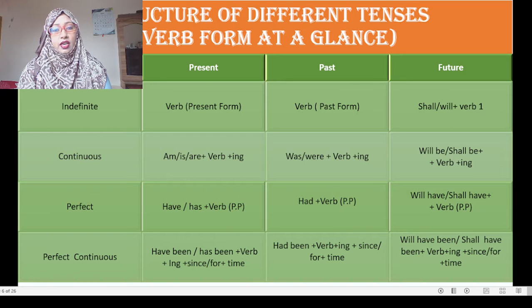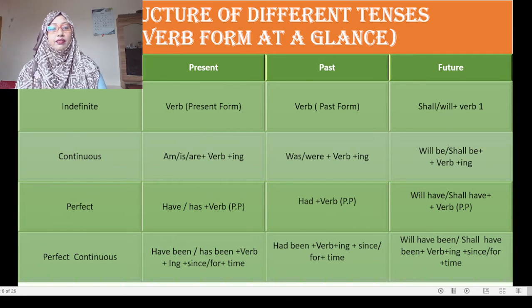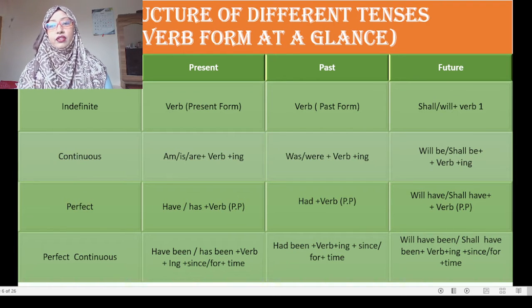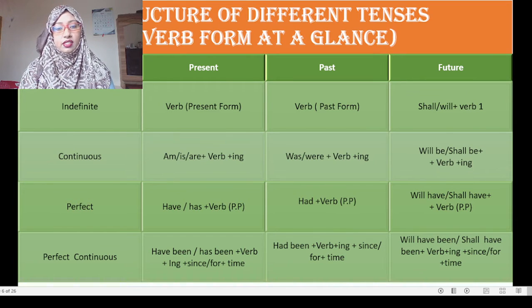If the sentence is present indefinite, then the verb form will be present form. If it is past indefinite tense, then the verb form will be past form. And in future indefinite tense, you will use shall or will plus verb 1. This is the first row, about the indefinite tense.